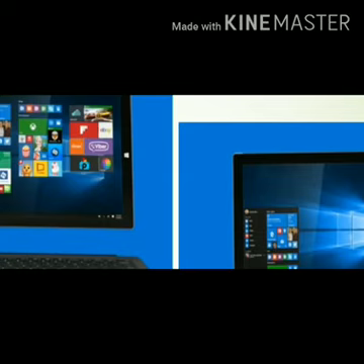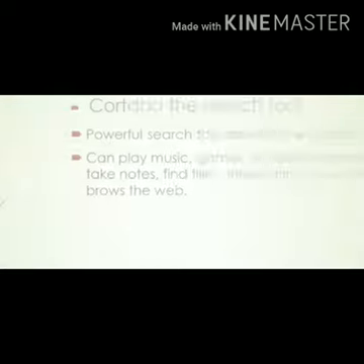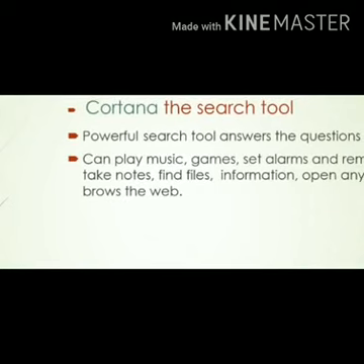Let's move on to the next feature of Windows, that is Cortana. Cortana is a powerful search tool, and using this you can play music, games, set alarms and reminders, etc. It simplifies the search process by letting you search for anything using your voice.